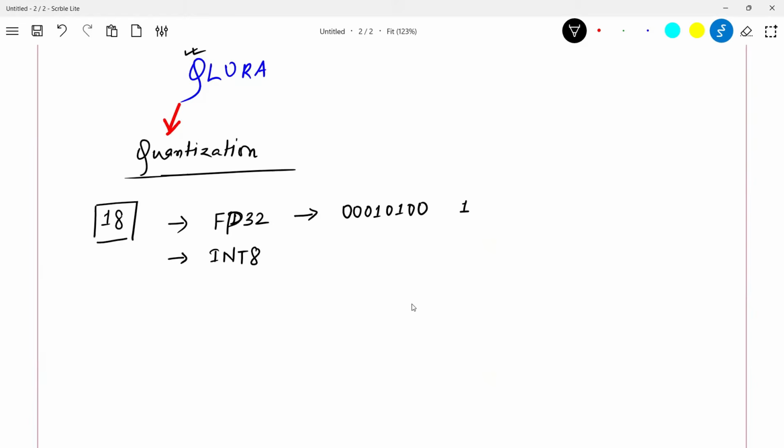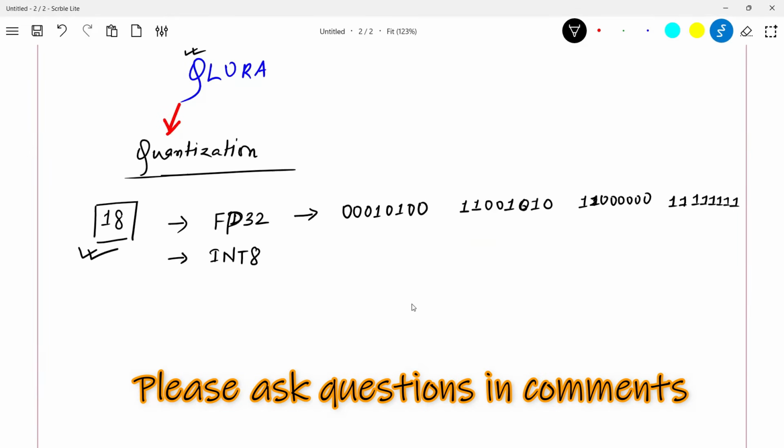It may not be exactly 18, but I'm just telling you how you can represent this. This is one way in which you can represent number 18.